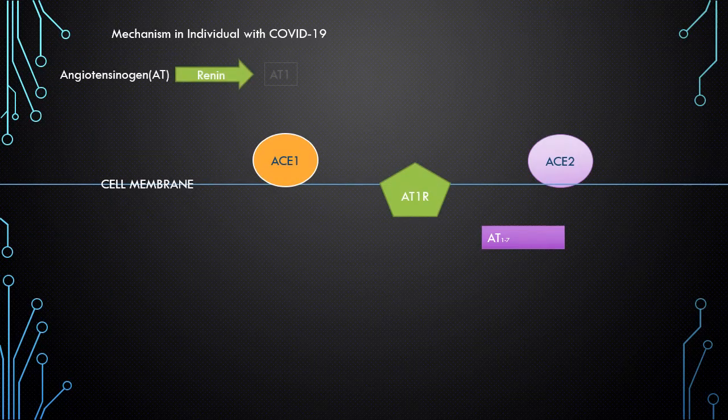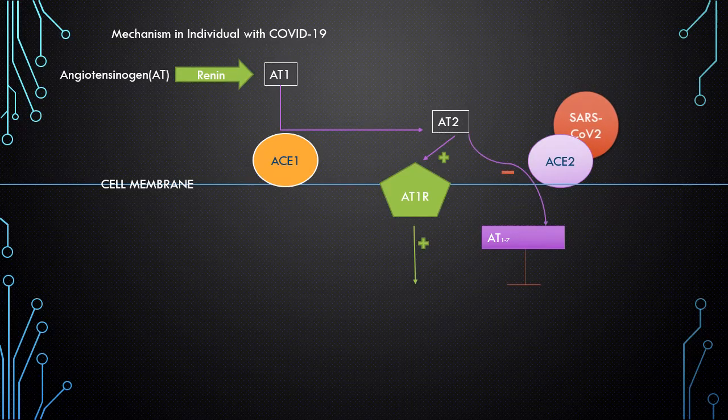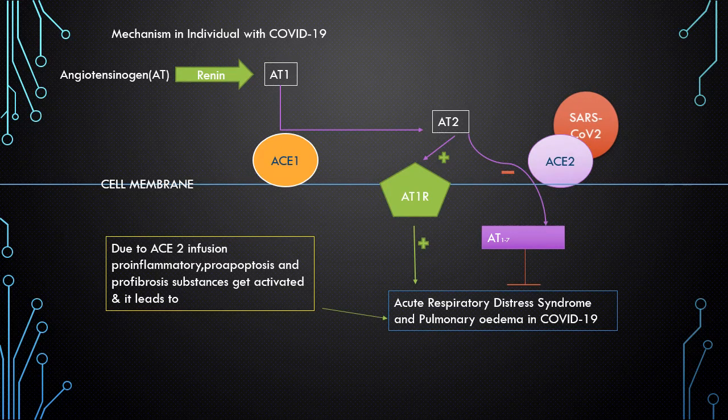But in individuals with COVID-19, there are some disturbances in the usual process. After binding of the spike protein of the novel coronavirus with the ACE2 receptor present on the host cell membrane, it causes inhibition of heptapeptide angiotensin. Due to ACE2 inhibition, it causes activation of pro-inflammatory, pro-apoptosis, pro-fibrosis substances, which leads to acute respiratory distress syndrome and pulmonary edema. Let us consider some cases for better clarification.